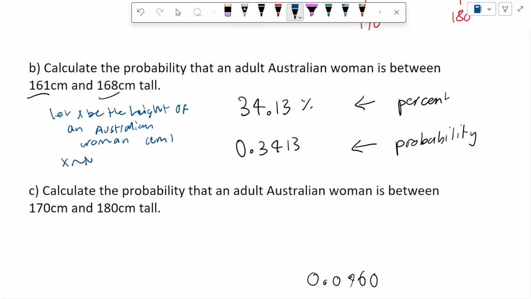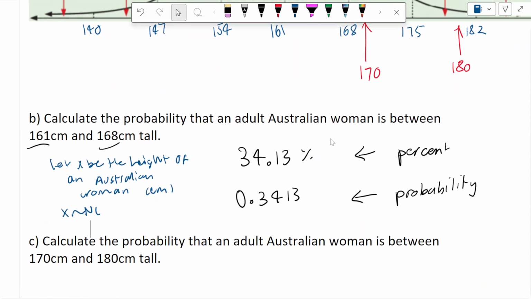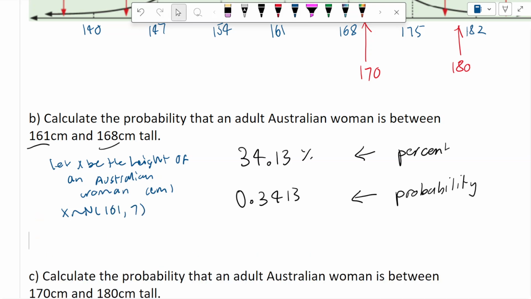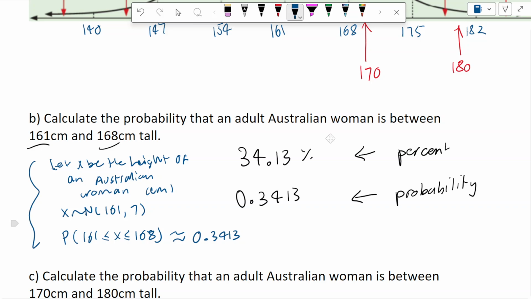Then we say X squiggle N, so that means X is distributed normally, and then we give the mean and standard deviation. So the mean was 161 and the standard deviation was 7. And then the probability that X is between 161 and 168 roughly equals 0.3413. That's the number we worked out before. So that is your notation.